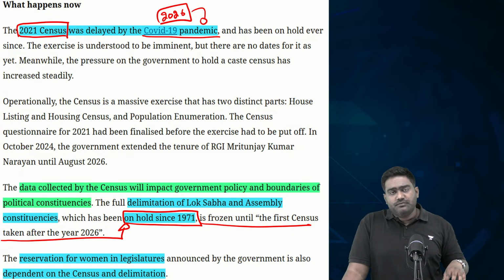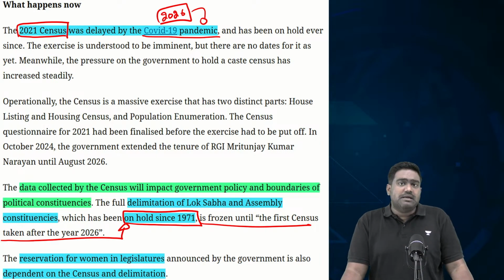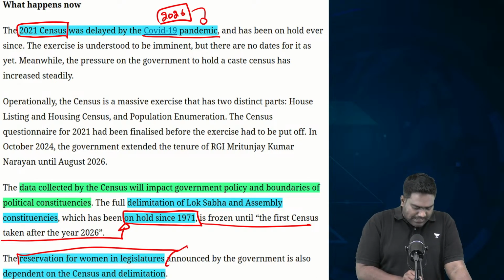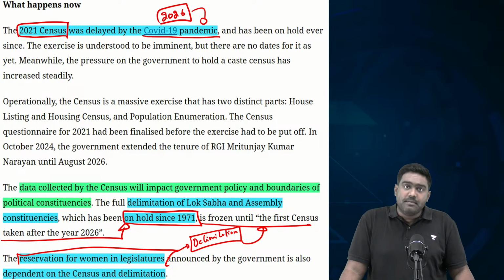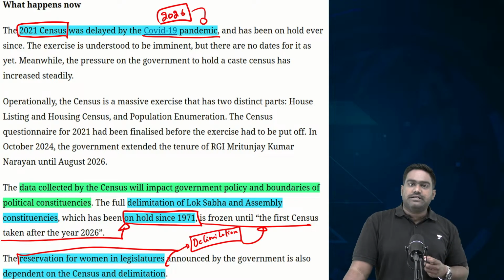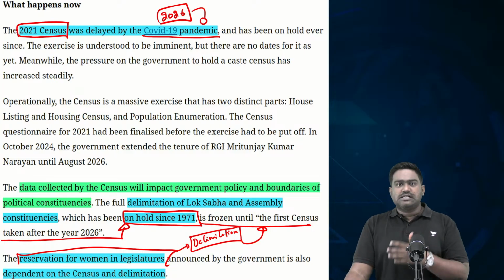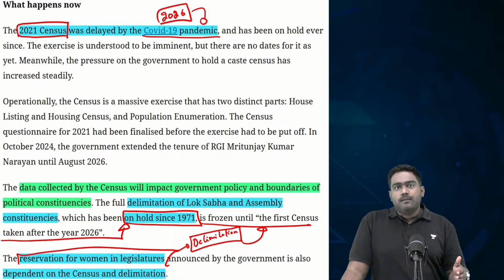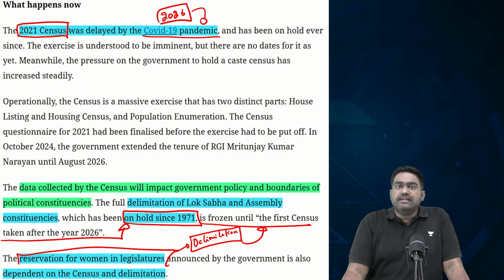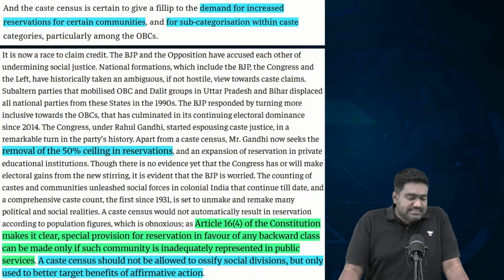So, right now, we have seen the Women's Reservation Bill also being passed in the Parliament, which also requires delimitation to be carried out. And census data will be crucial here as well to draw up the boundaries of these reserved constituencies for women candidates. So the upcoming census exercise is of pivotal significance, not just for policy making, not just for governance, but for elections, but for the very future of Indian democracy and the complex interplay which is present in the Indian society. And now, given that caste census would also be a part of it, it's going to be all the more significant.